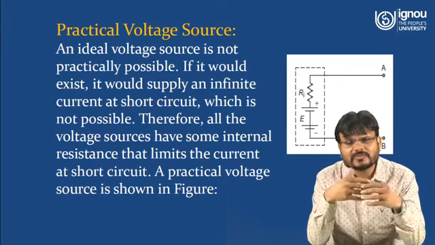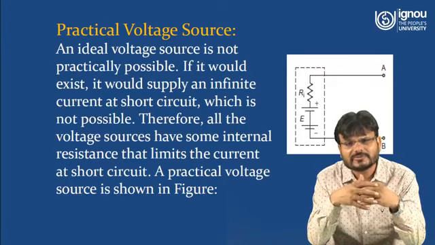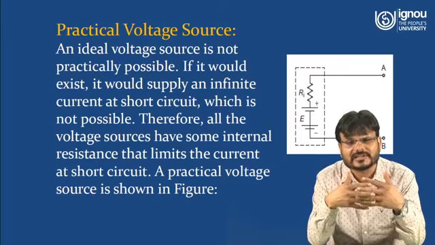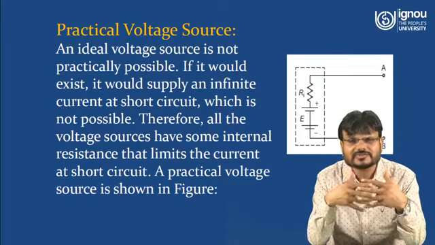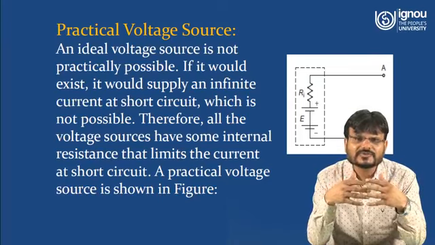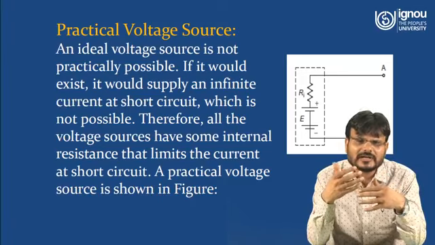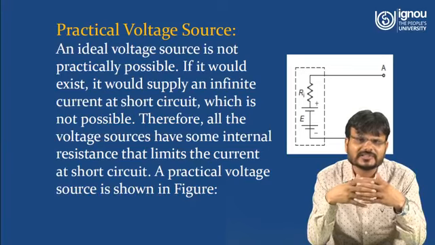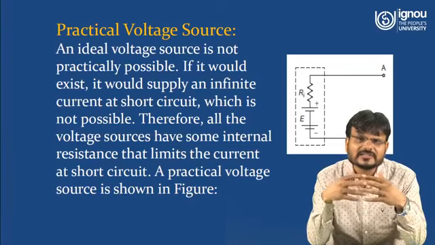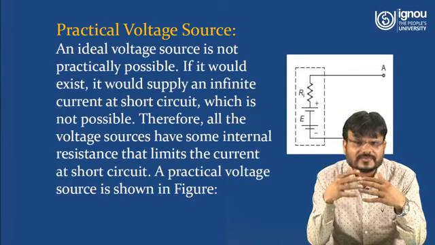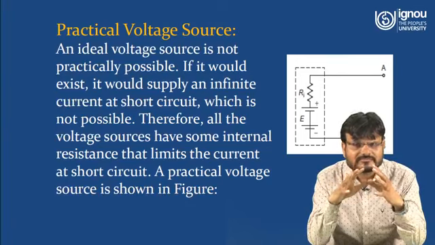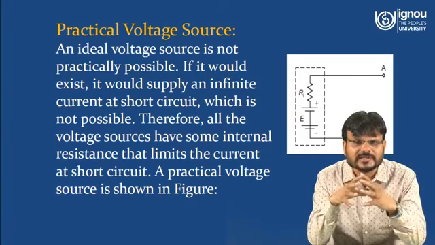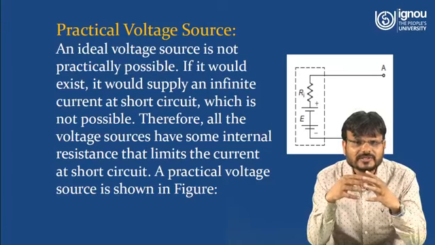So at that moment what will be the current? Current will be infinite, or you can say it is the maximum current. If there is the maximum current, this circuit may be damaged. So it is advised that every energy source, or you can say voltage source, must have some internal resistance so that if by any means a short circuit happens, damage may be avoided.